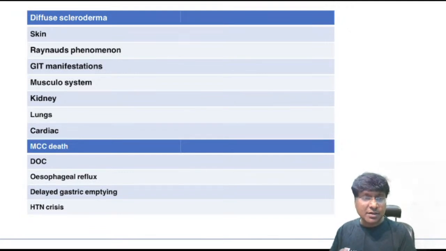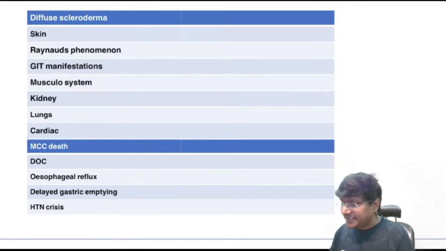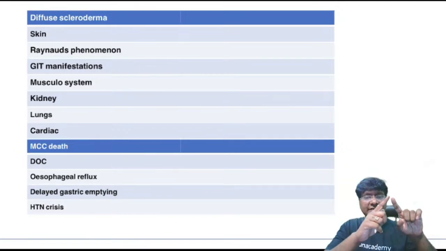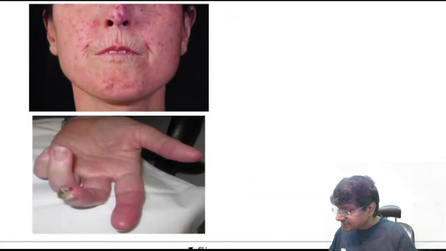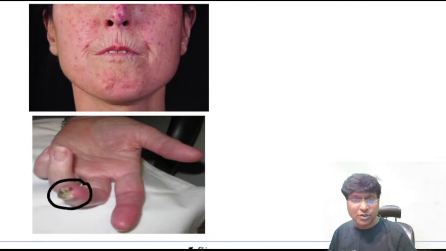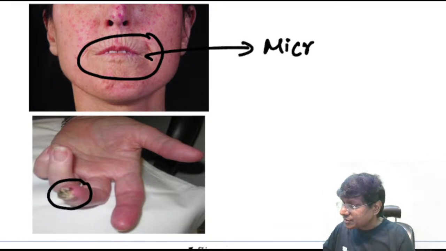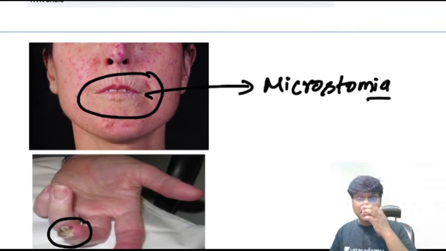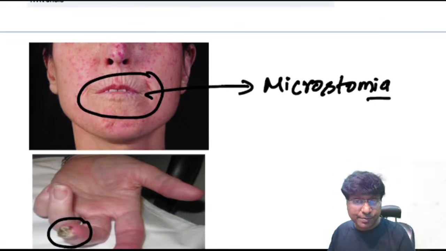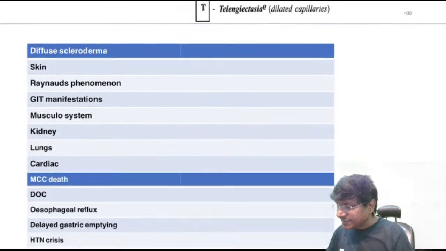So diffuse scleroderma, what did I tell you? The skin involvement will be there, and that too diffuse skin involvement. The skin involvement will start all the way from the fingers, and you see this is how the fingers will be in patients with scleroderma, right? So there will be digital infarcts, and you can see the skin of these individuals has puckered skin surrounding the mouth, right? So this is what will result in microstomia, where the individual is unable to open the mouth. So that will be the skin involvement.